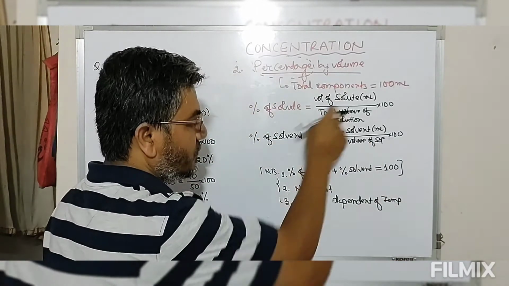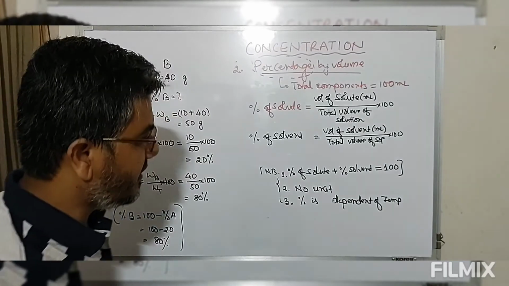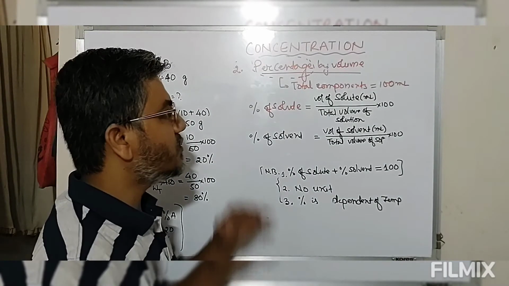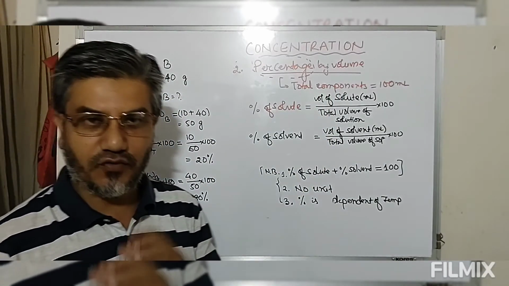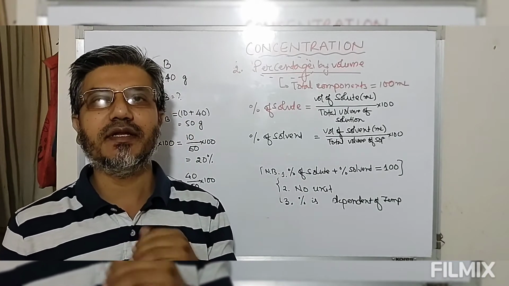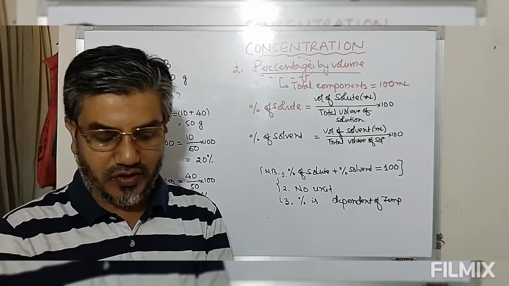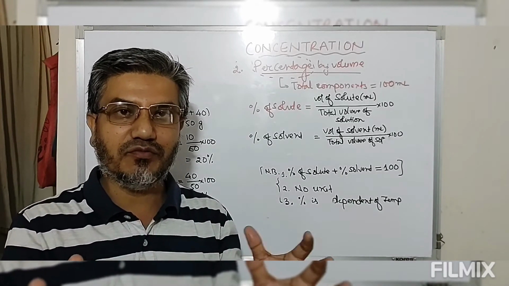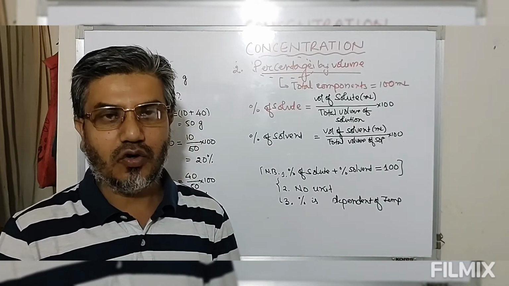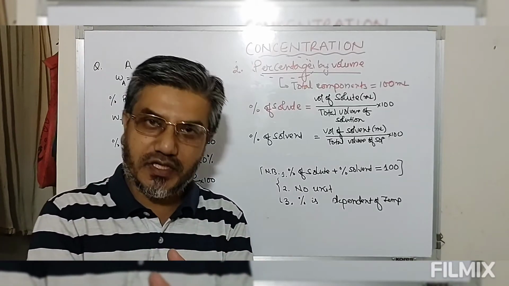Again this is a ratio of two volumes, so this does not have any unit. But now look at this, volume is a temperature dependent quantity, because for most substances on heating there is an expansion of volume, and on cooling there is a contraction in volume.